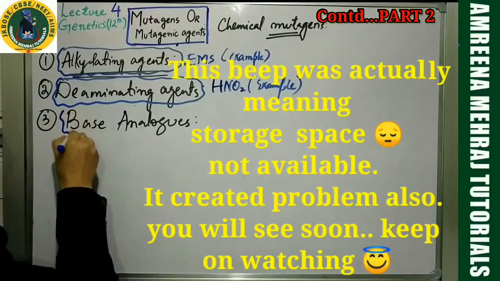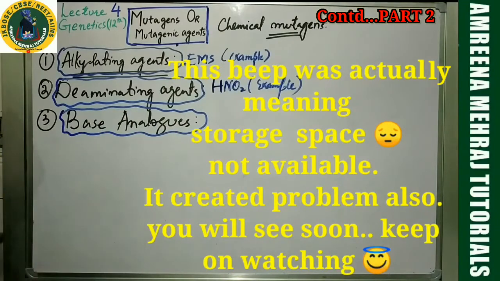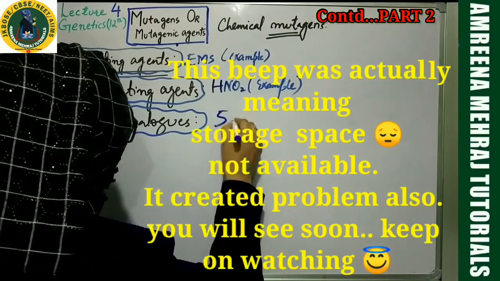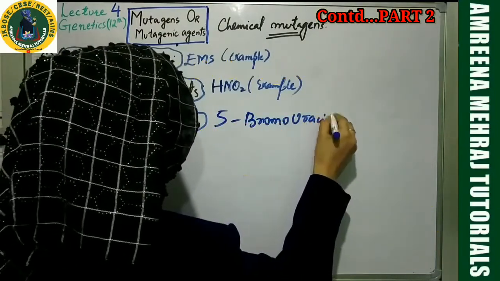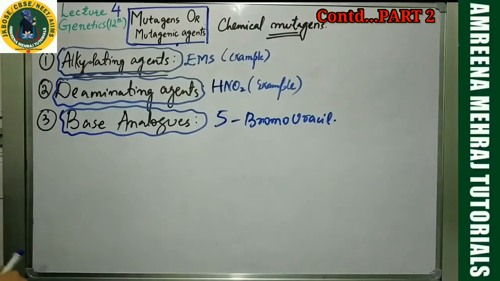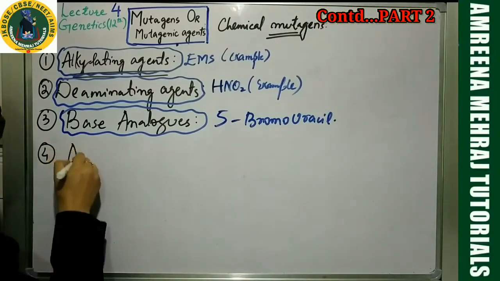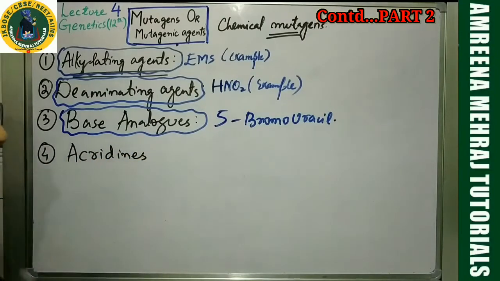So base analog, I made you understand this thing. I hope you have copied that. And the example for base analog, can you give me any? 5-bromouracil. Okay. The fourth one, let me take the dyes, acridines. Let me take the acridines, the dyes.